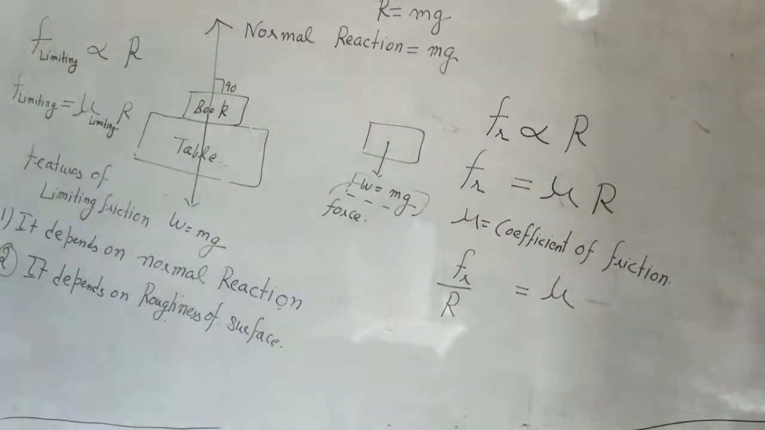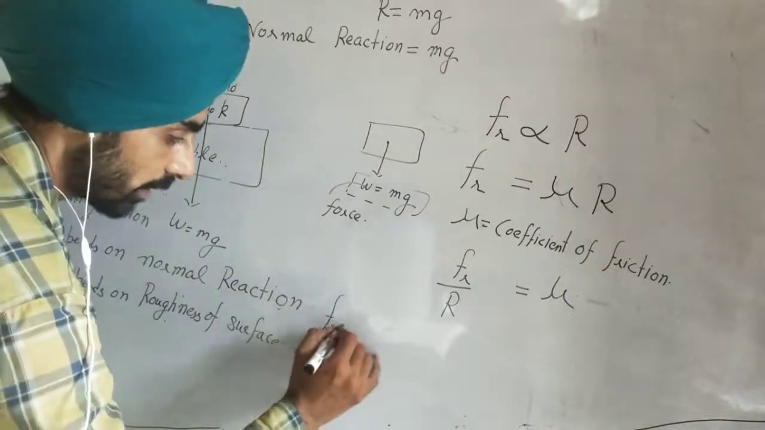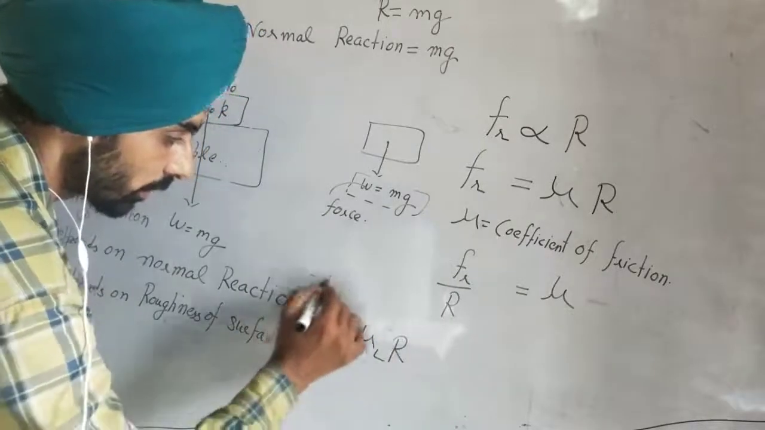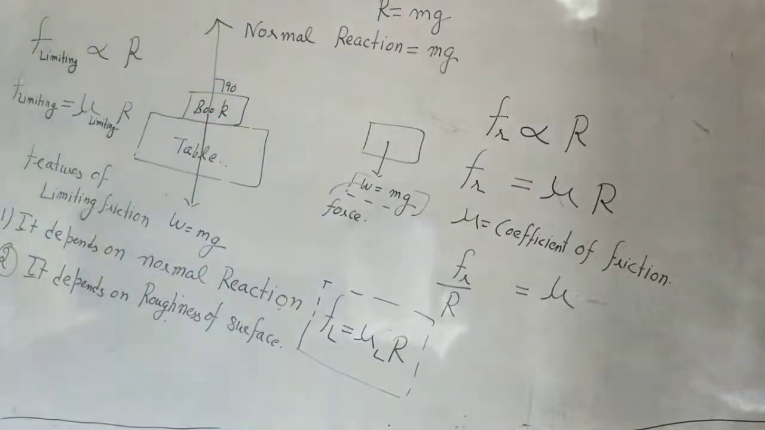So this is the case. Okay. So this is a concept. We use this as a concept in FL. So now F limiting is equal to mu limiting into normal reaction. This is a very important concept. Remember this. FL is equal to mu into R. So limiting friction is equal to coefficient of limiting friction into normal reaction.